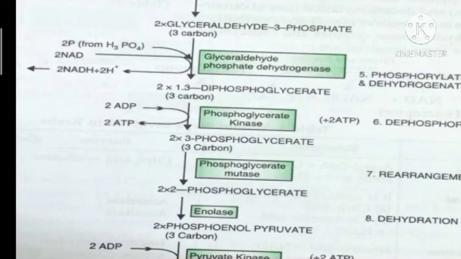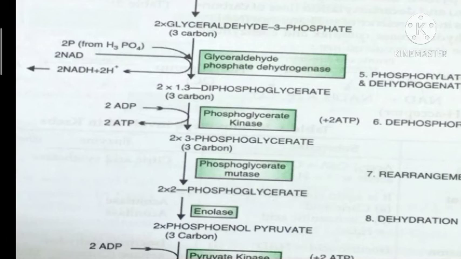So two molecules of ATP are synthesized during this reaction. So two molecules of 1,3-bisphosphoglyceric acid are now converted into two molecules of 3-phosphoglyceric acid, which is catalyzed by the enzyme phosphoglycerate kinase.